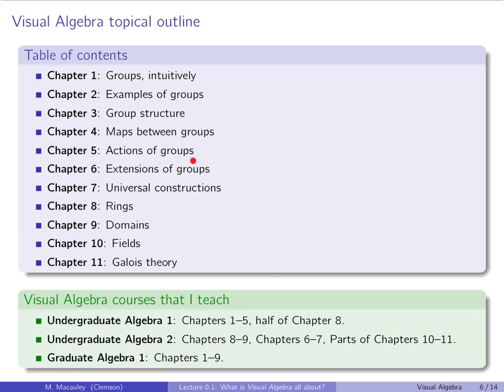Okay, actions of groups. This I do very differently, I think, than a lot of people. First of all, I use right actions because I wrote this book and this course using right Cayley graphs, where you read left to right. And you really have to pick one of those and stick with it. So I picked right actions, and now it's too late to change, but there's a good reason. I can make a case for why the pros of that at least match the cons.